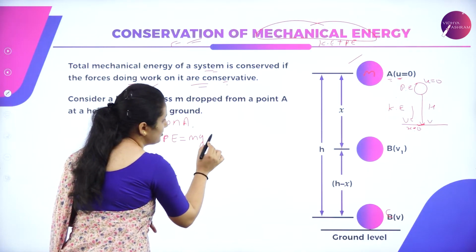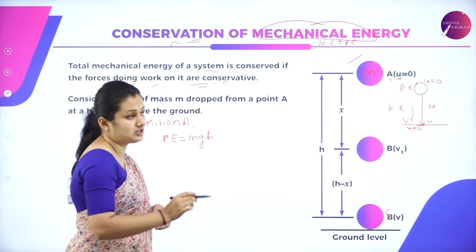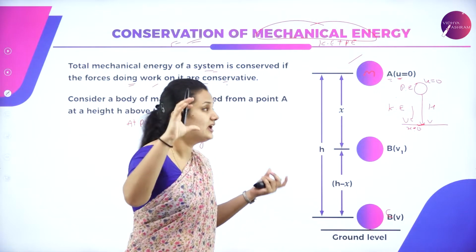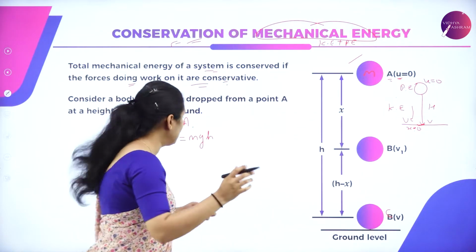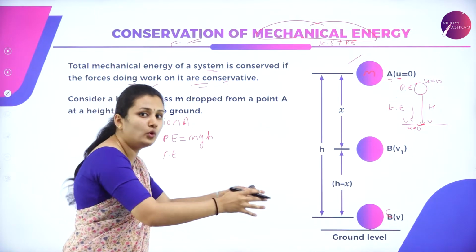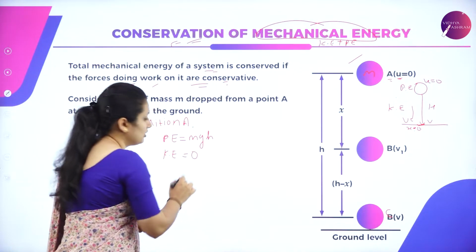So a ball has a potential energy mgh. It is not moving. There is no motion of the ball. It is at rest. That means the ball is not acquiring any velocity, so kinetic energy will be equal to 0.